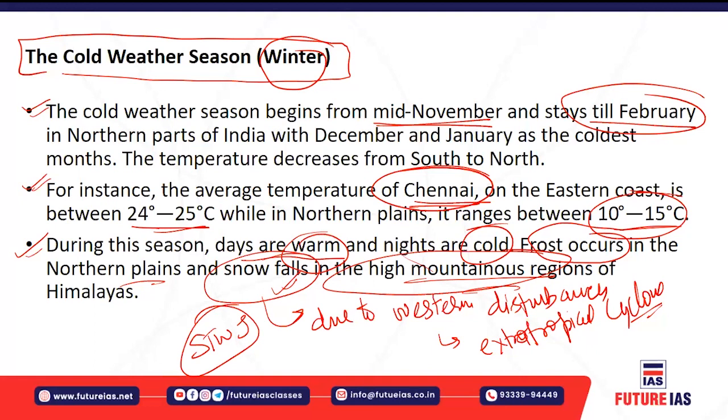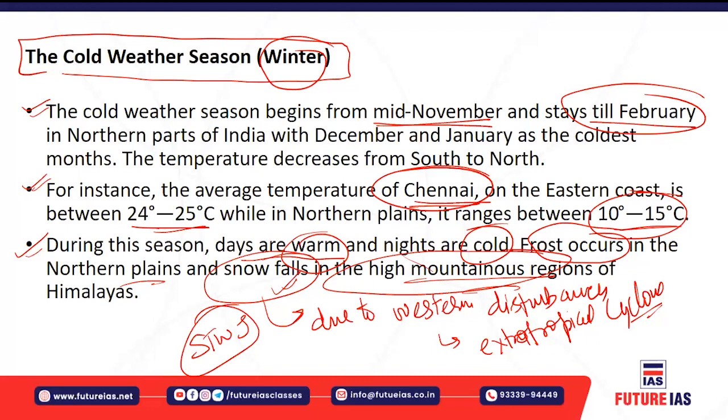And this snowfall is the reason for the perenniality of the rivers also, because during the lean season or the summer season, when there is a lesser supply of water from rainfall, this snow sustains the flow of the rivers during the lean period or the summer period, isn't it?